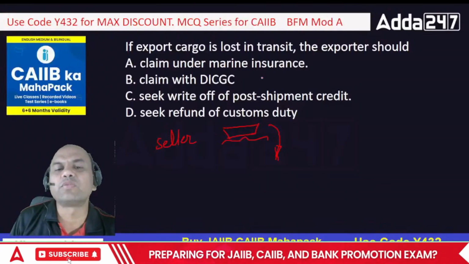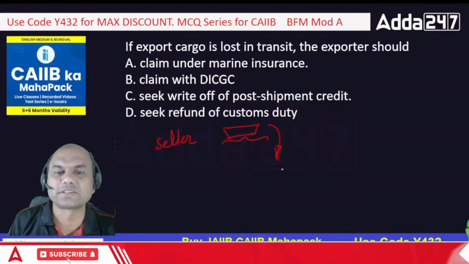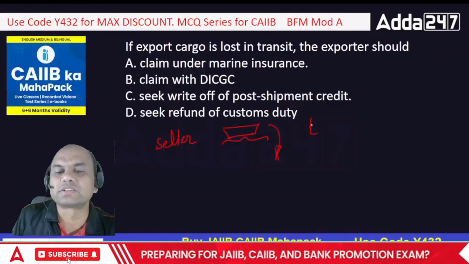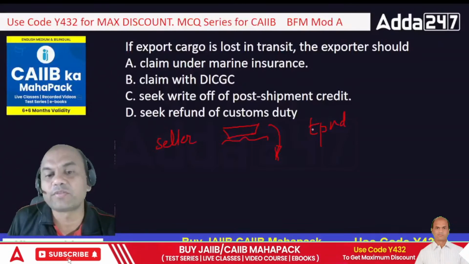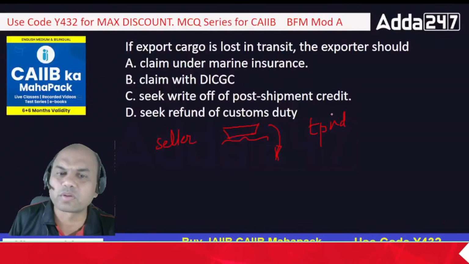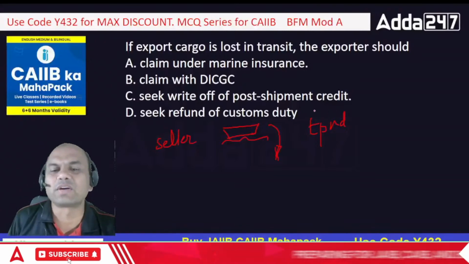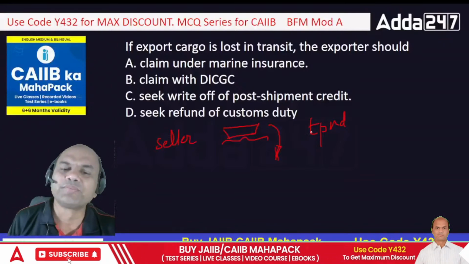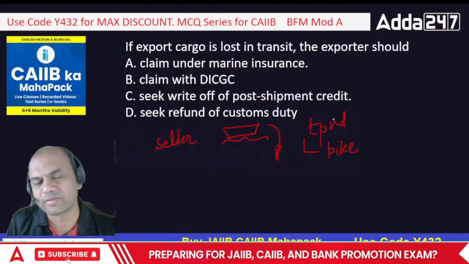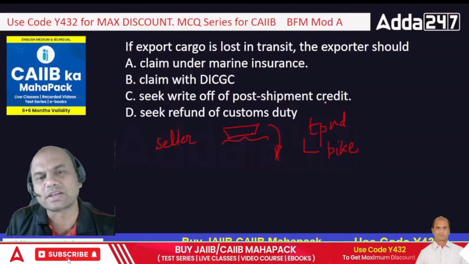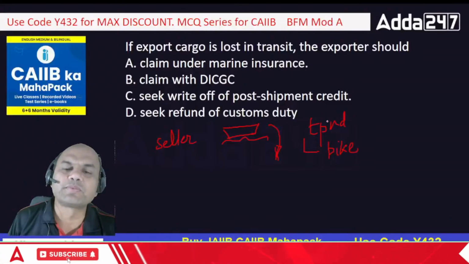So that's why we need what? To cover these losses or this ship sinking. That is called TPND loss. TPND. Theft, pilferage and destruction. These losses are covered in marine insurance. In any general insurance they are covered. You will say, what is this TPND? I'll tell you one simple thing. Check your bike insurance, and you will see this word TPND over there. It's there in every general insurance. Car insurance you are having, check this, you will get it over there. TPND: theft, pilferage and destruction.